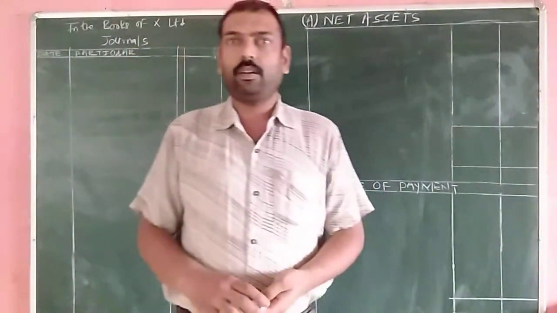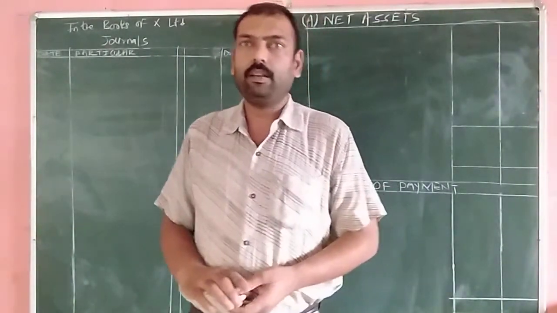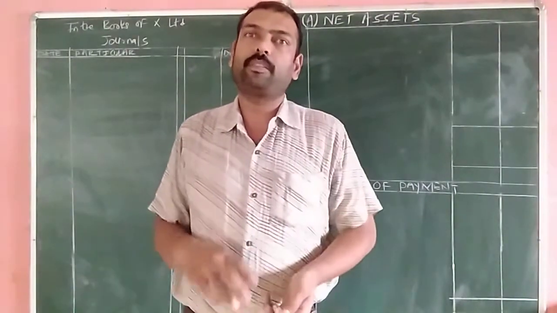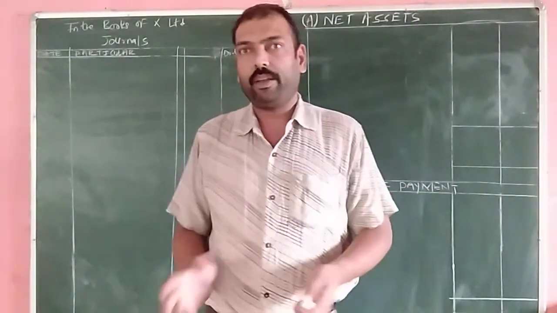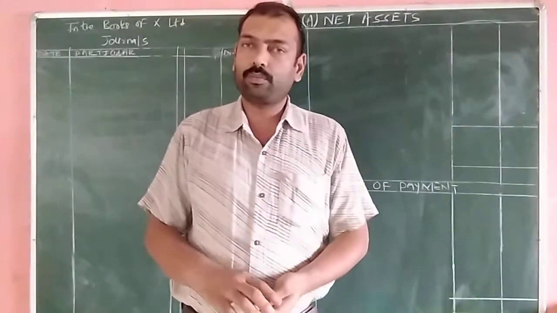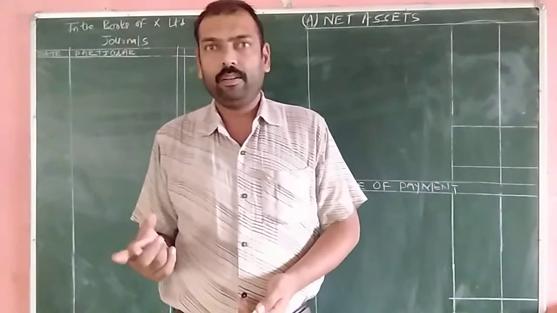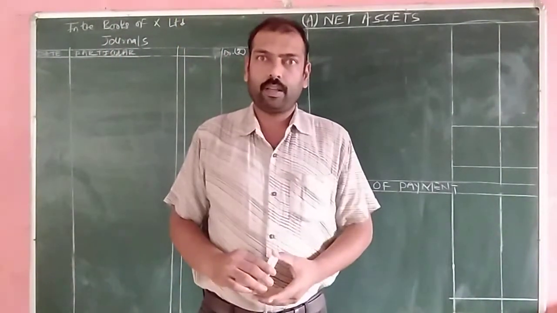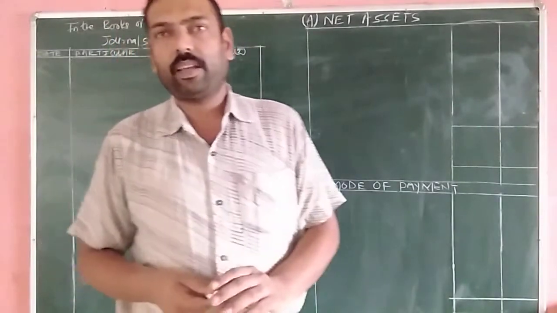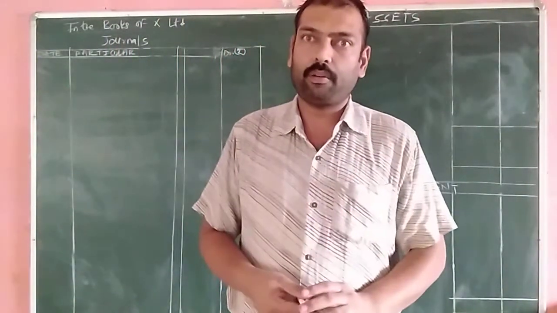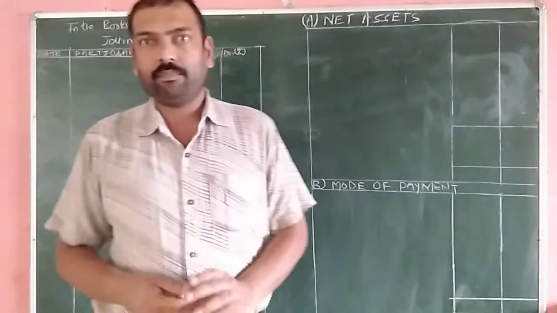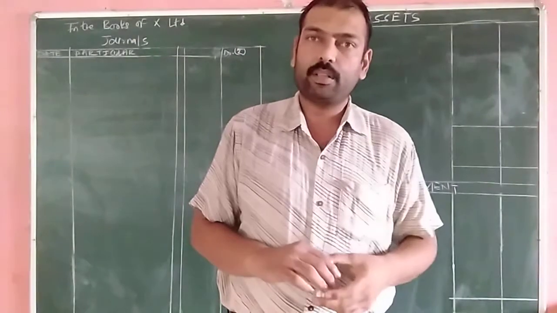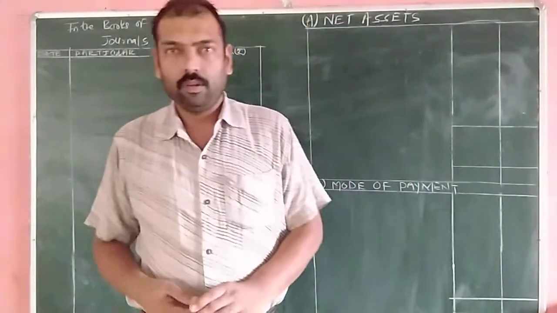In the question it is given the balance sheet of two companies, X Limited and Y Limited, and a new company is to be formed to take over the business of both the companies. When two or more companies go for liquidation and one new company is formed to take over the business of the liquidating companies, it is the case of amalgamation. So this question is of amalgamation. In amalgamation there are two types: first, amalgamation in the nature of merger, and second, amalgamation in the nature of purchase.